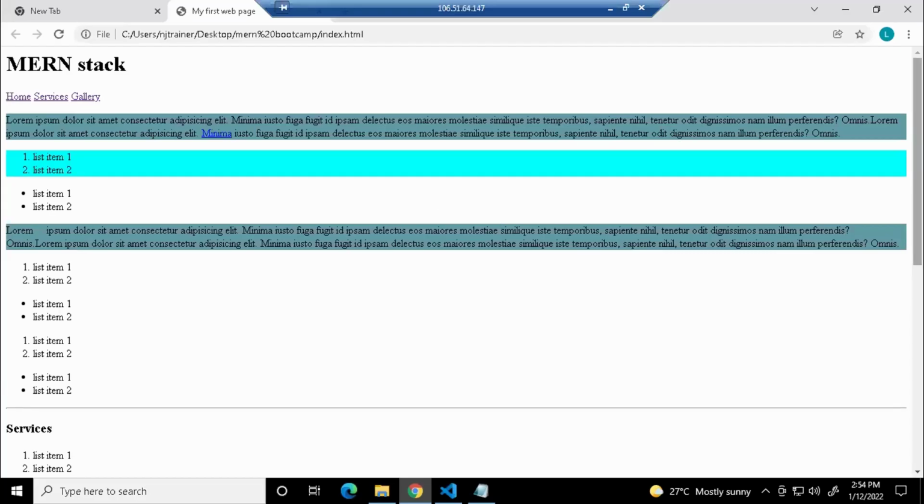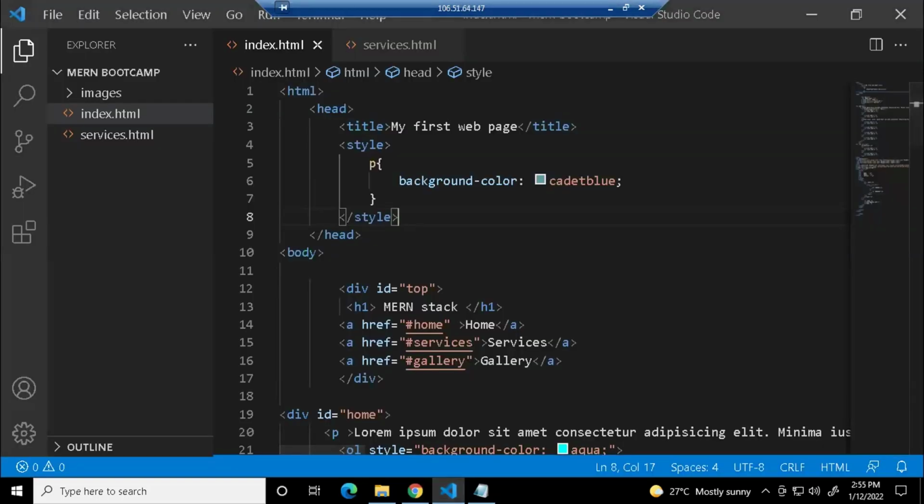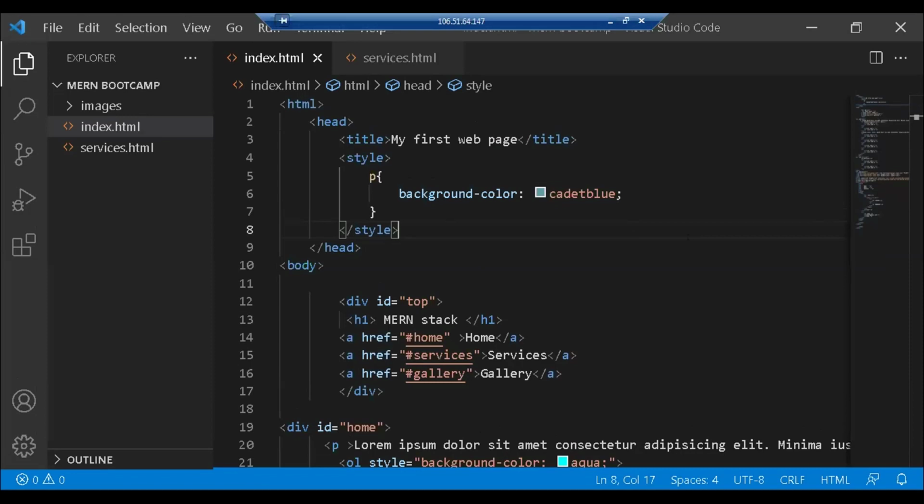So wherever in the document you have the p tag, it's going to apply that style. Is it clear? Any doubts with this? No, ma'am. Okay, that's great.